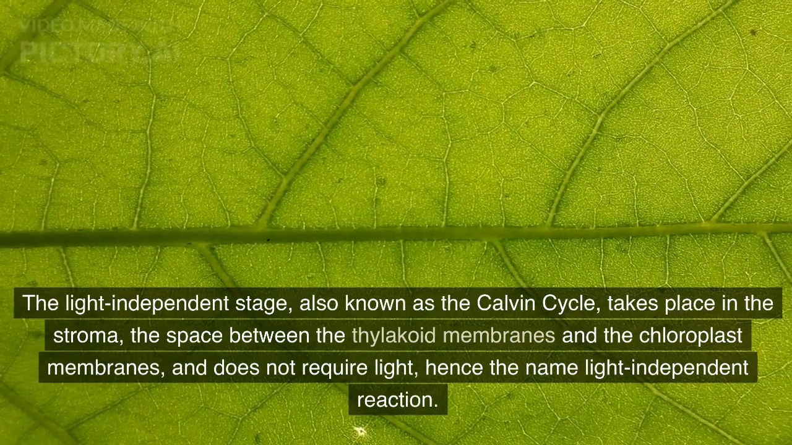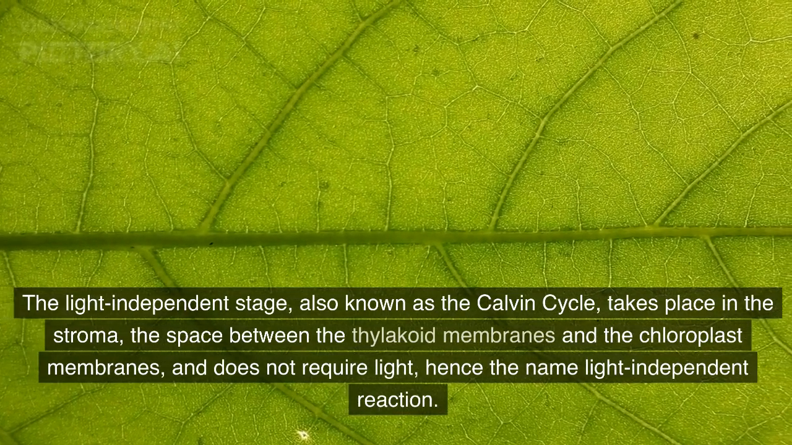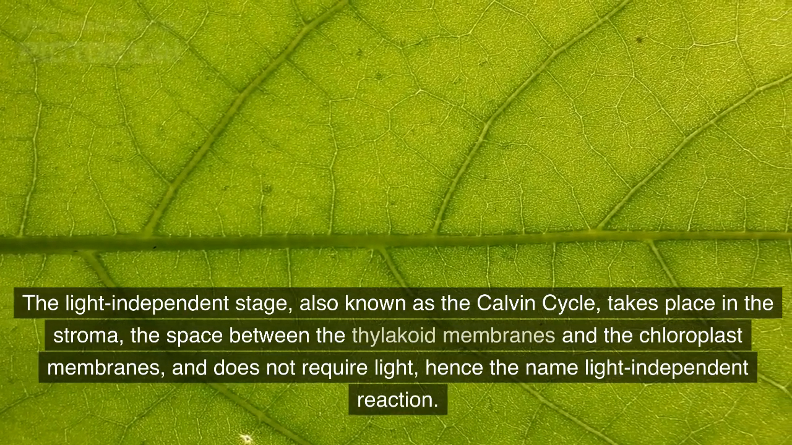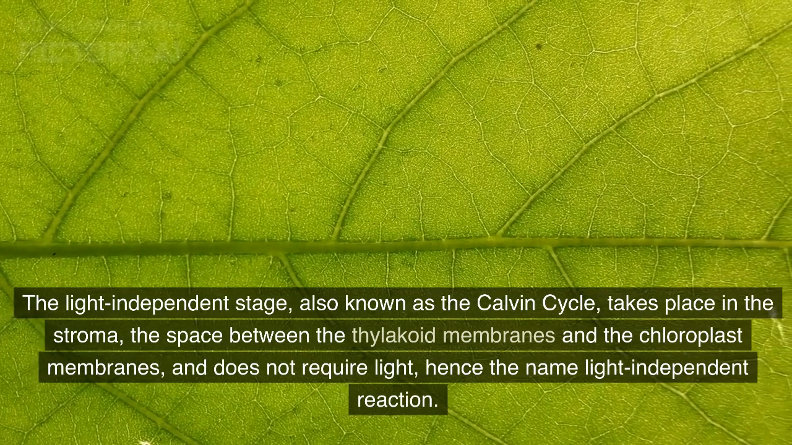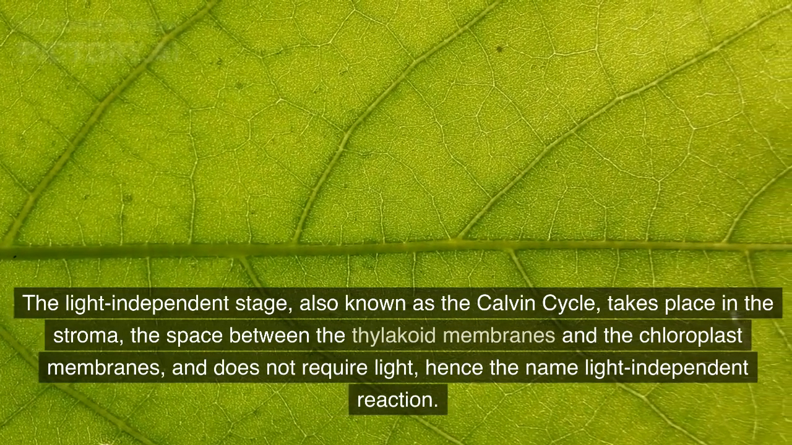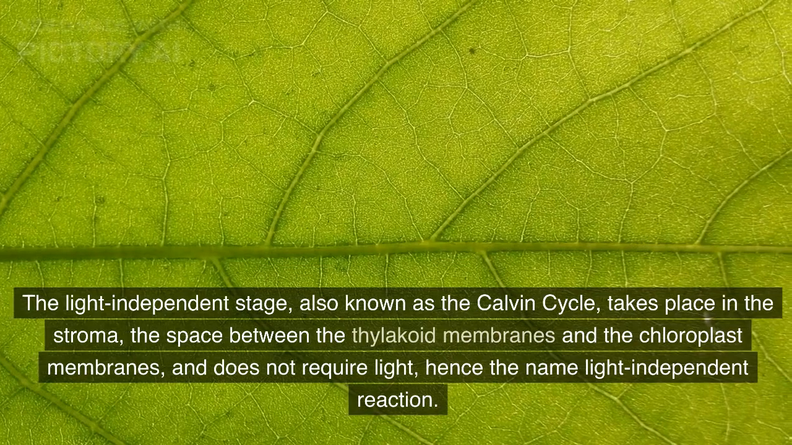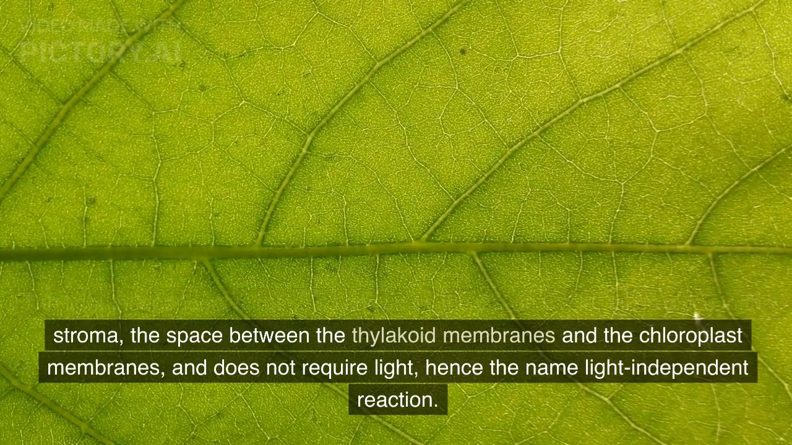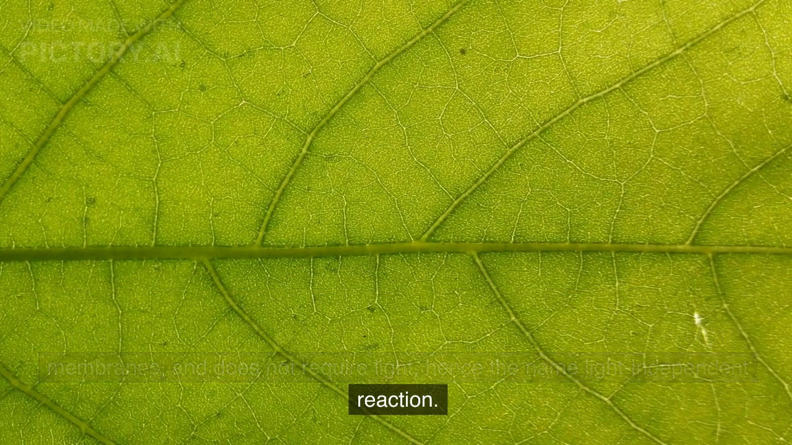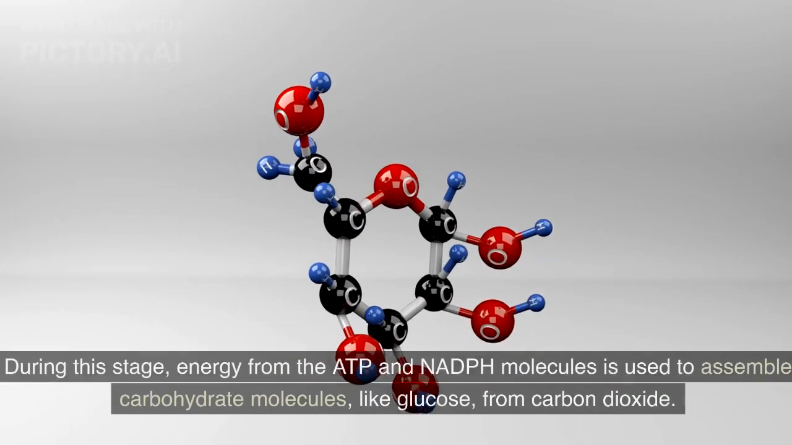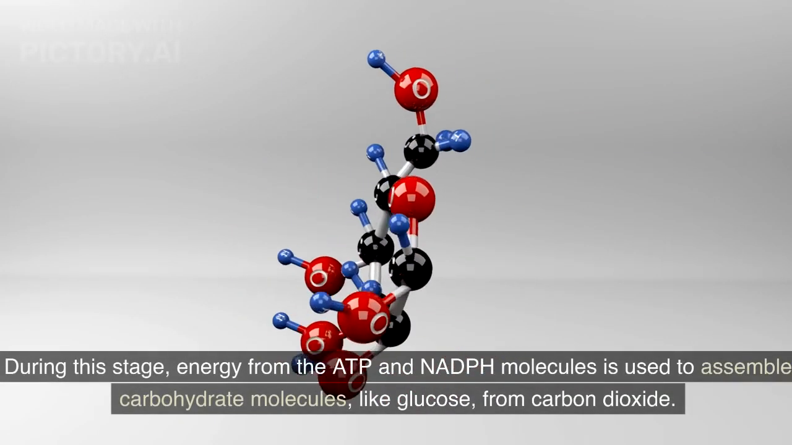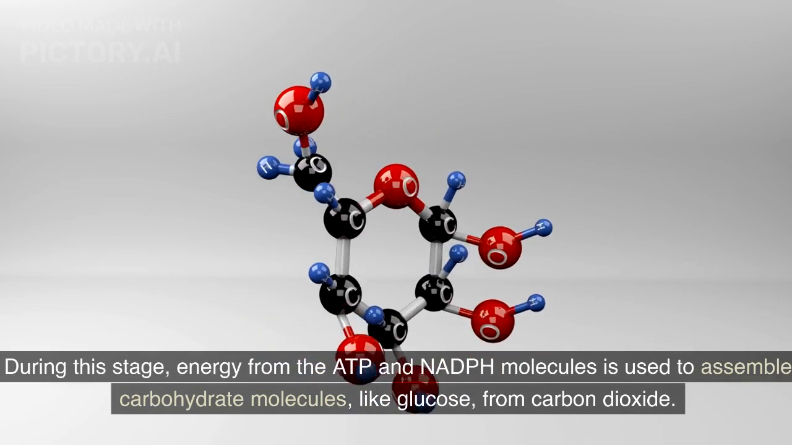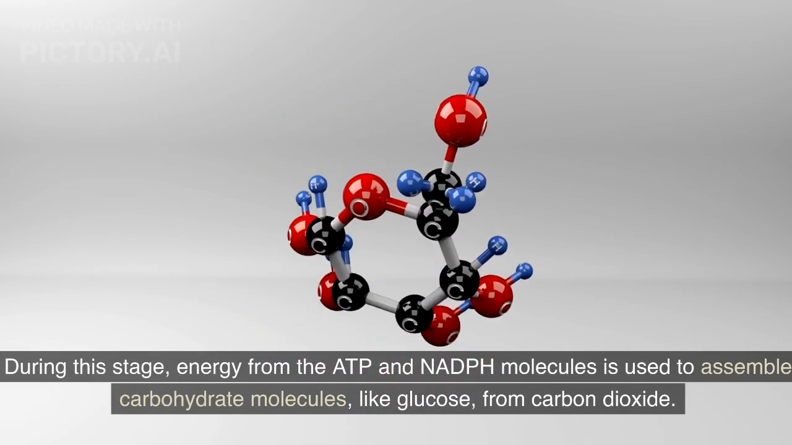The light-independent stage, also known as the Calvin cycle, takes place in the stroma, the space between the thylakoid membranes and the chloroplast membranes, and does not require light, hence the name light-independent reaction. During this stage, energy from the ATP and NADPH molecules is used to assemble carbohydrate molecules, like glucose, from carbon dioxide.